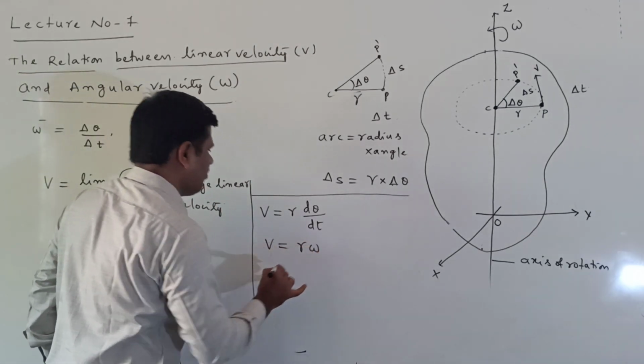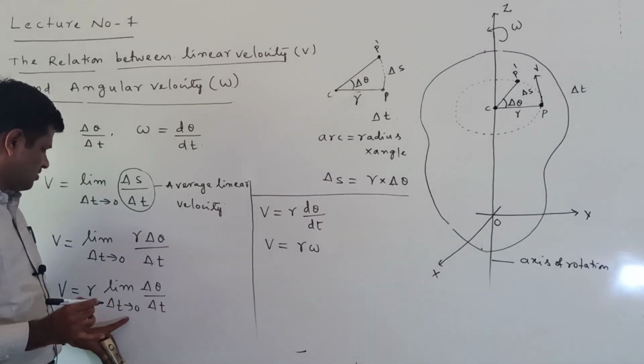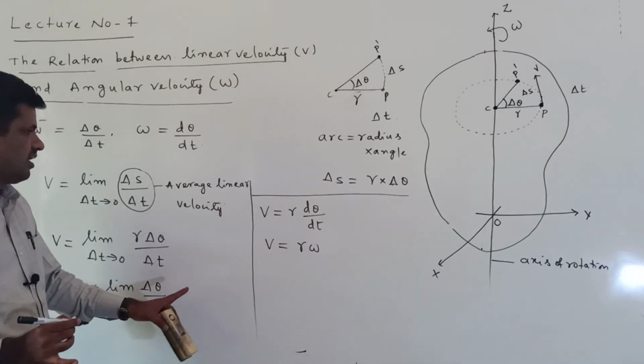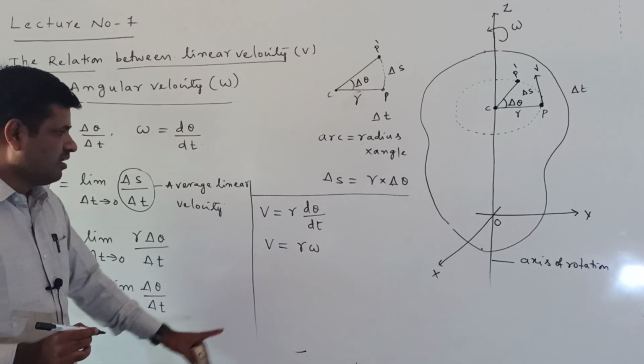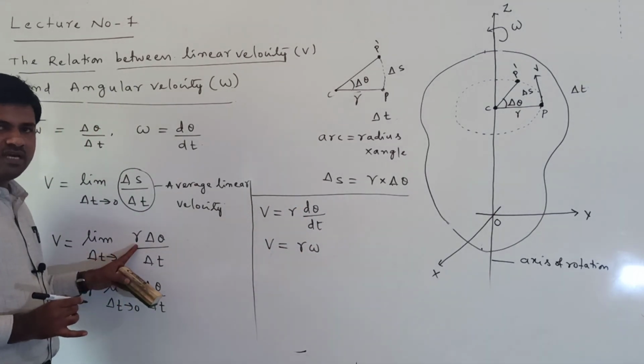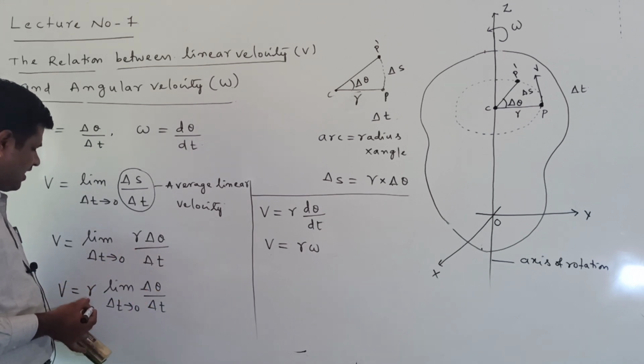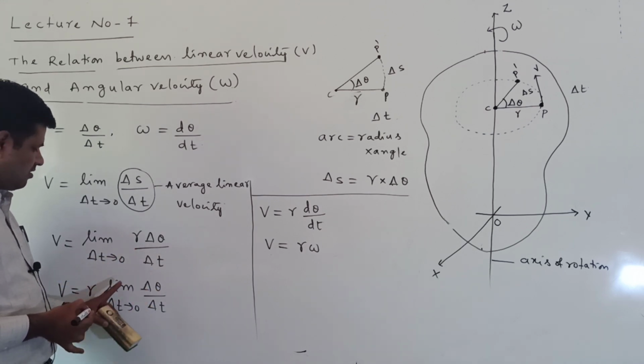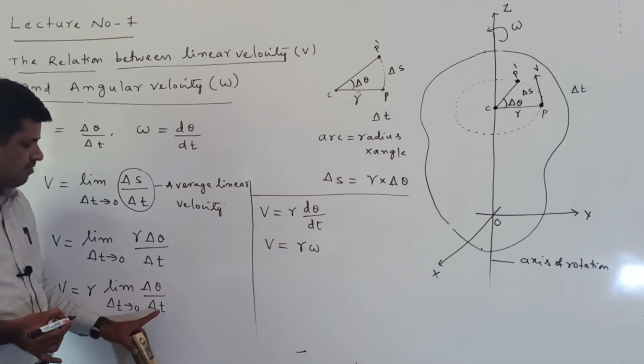V is equal to r omega. In the limit delta t tends to 0, delta theta by delta t can be written as d theta by dt, which is omega. Now r is a constant, the radius is constant, so that's the reason we are taking it outside the limit. So r into limit delta t tends to 0, delta theta by delta t.